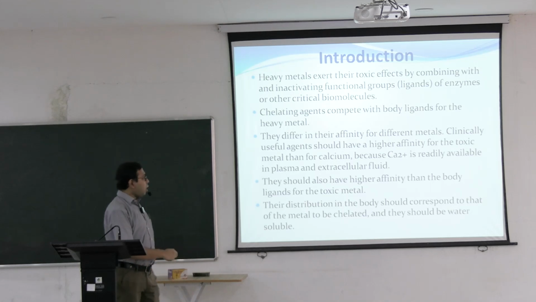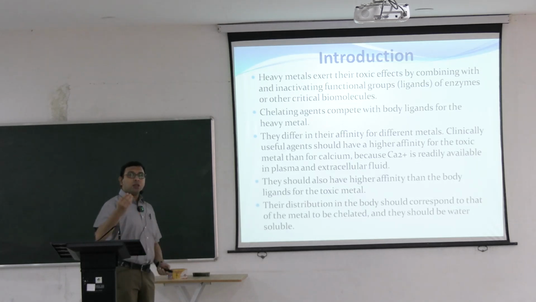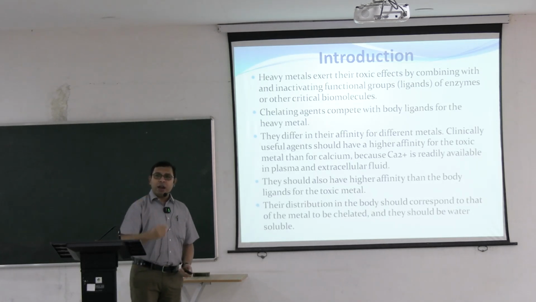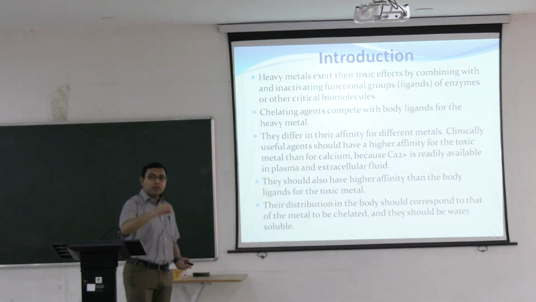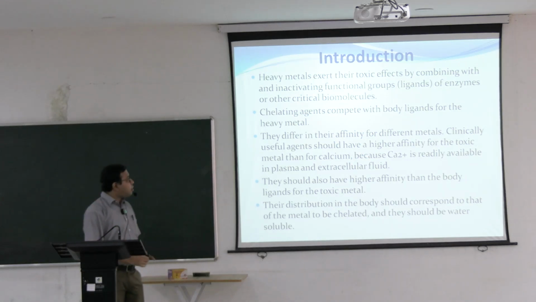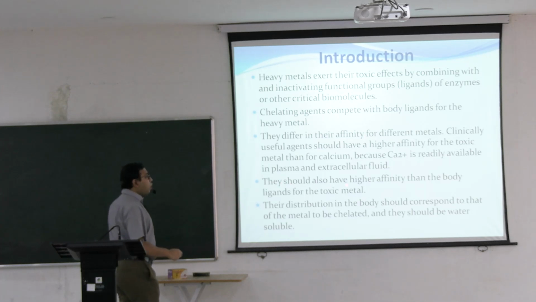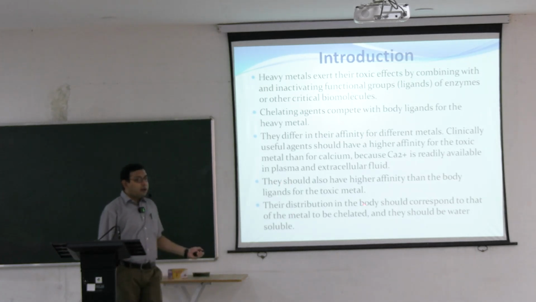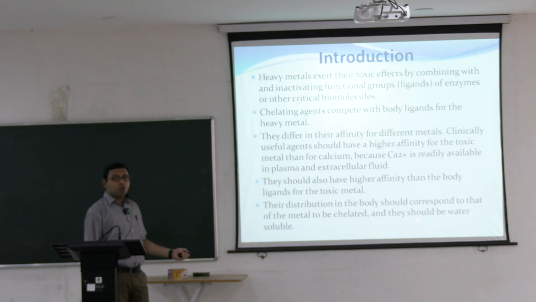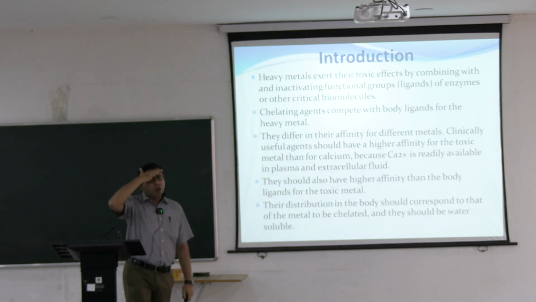Calcium is a normal chelator in our body, so there should be more affinity towards the toxic metal in comparison to calcium also. They should have higher affinity than the body ligands for the toxic metal, their distribution in the body should correspond to that of the metal to be chelated, and they should be water soluble.